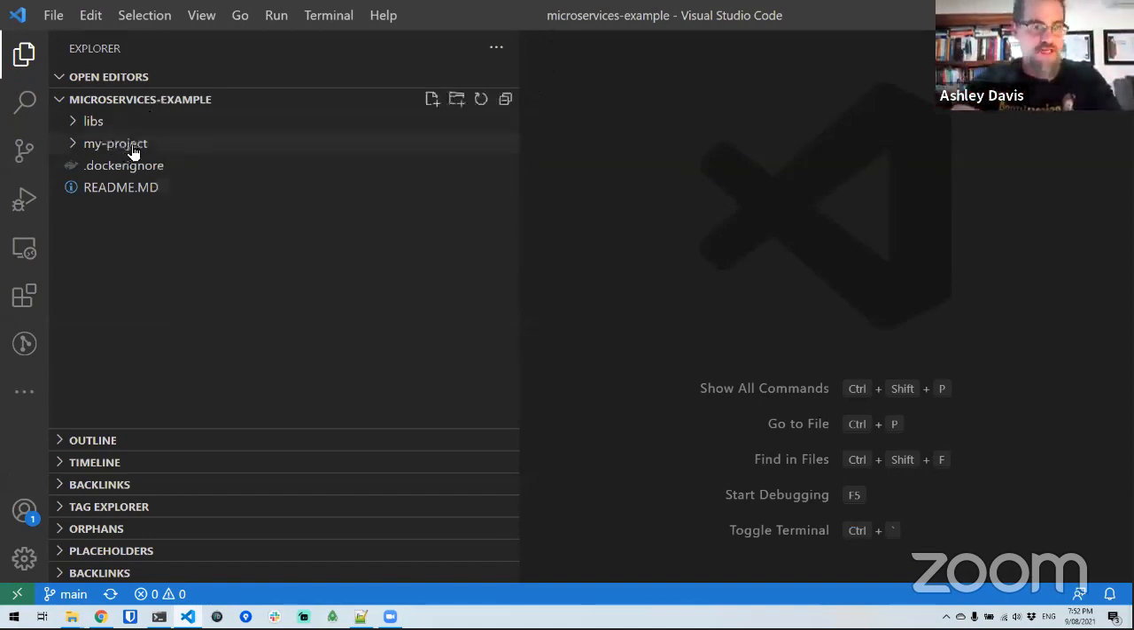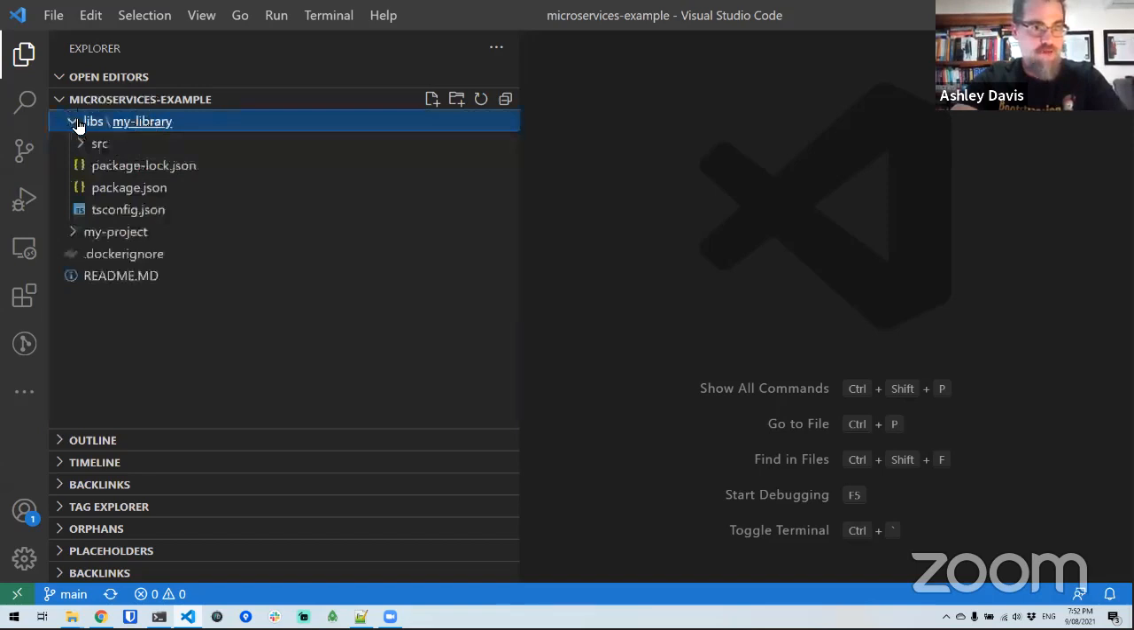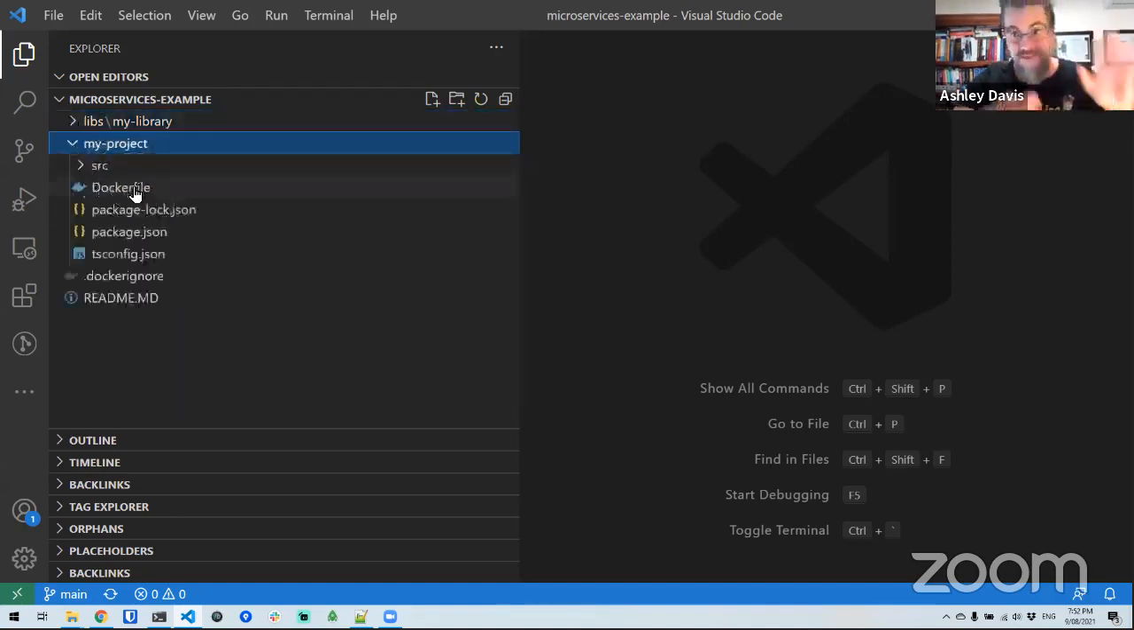So you'll notice we've got the same folders here. We've got my project. Under our shared libraries, we've got my library. My library, it's just a code library. It doesn't need a Docker image, so there's no Docker file in here. But if we open up my project, you will see the Docker file is here.